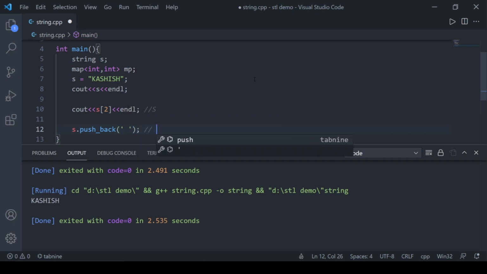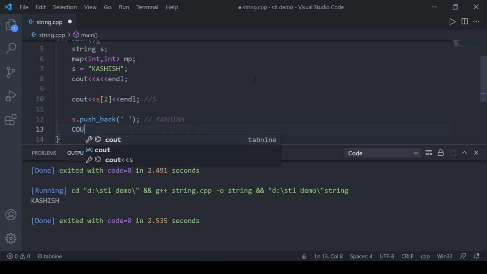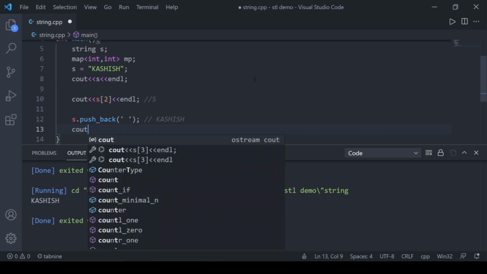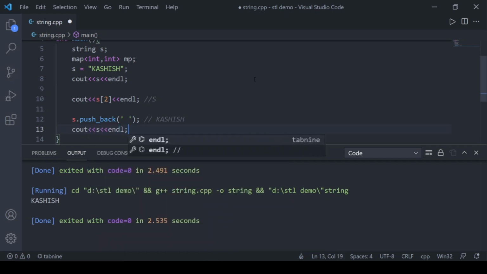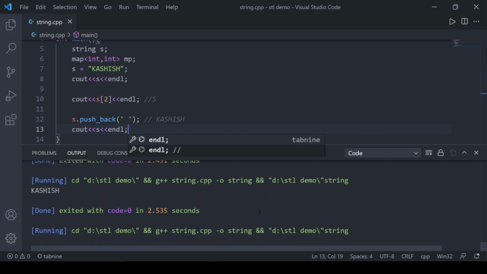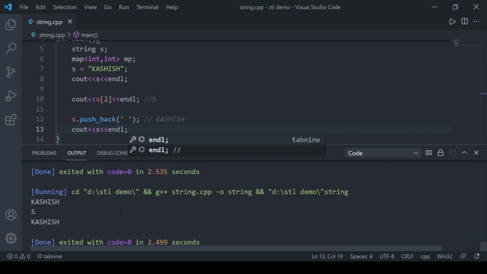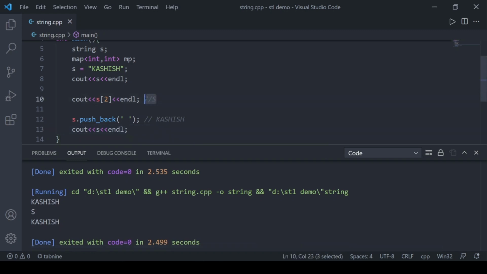So now the string would be Kashish and then a space. Let's print that. Kashish has been printed and the second character has been printed, and I have pushed back a space, but it's not visible.